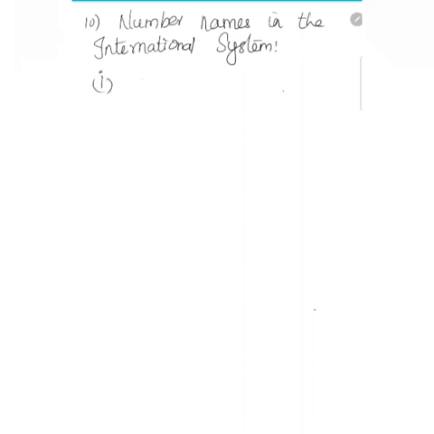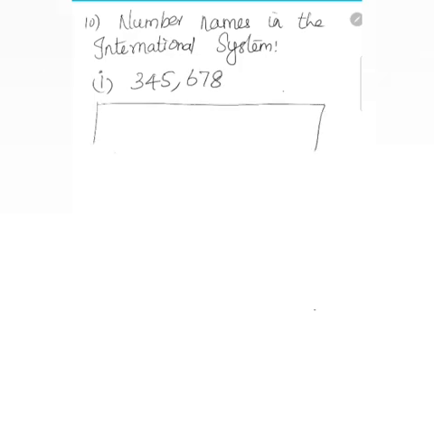Next, 10th question: number names in the international system. There are 3 subdivisions; I'll do 2 of them here. First one is 345,678.